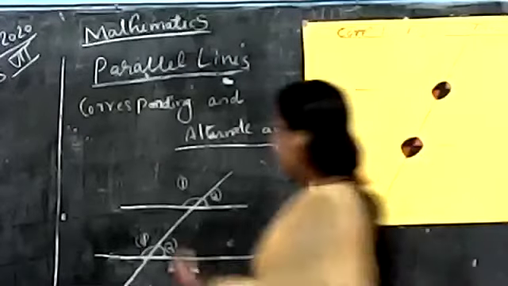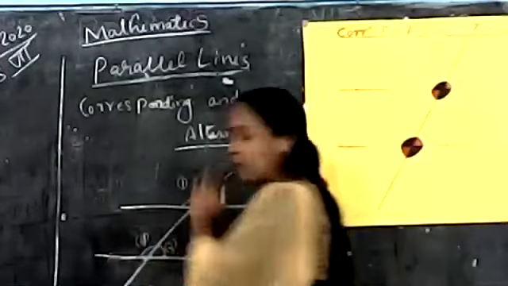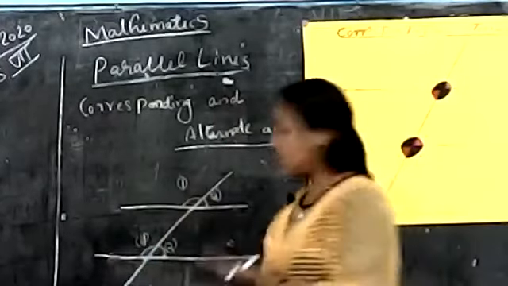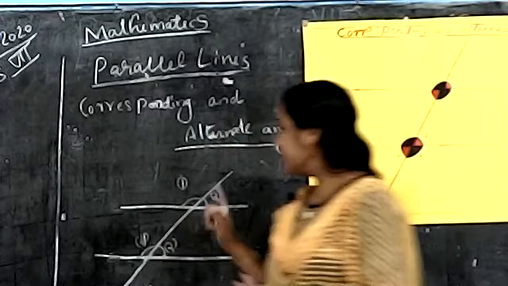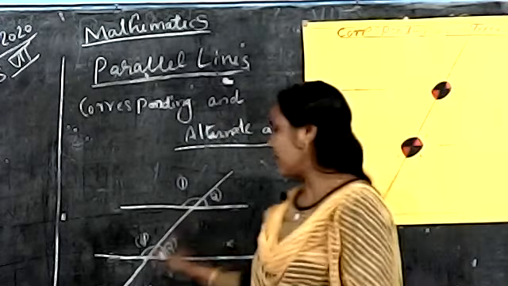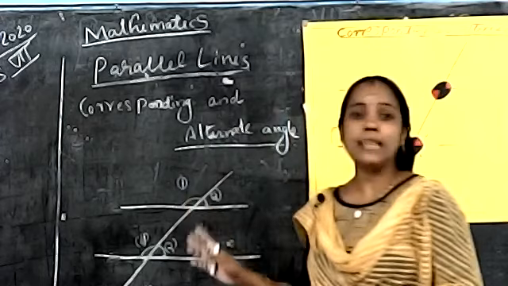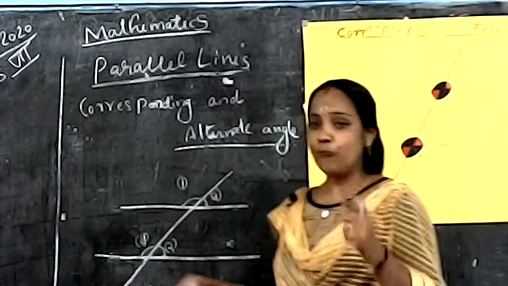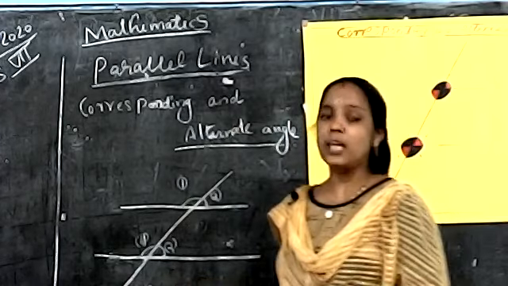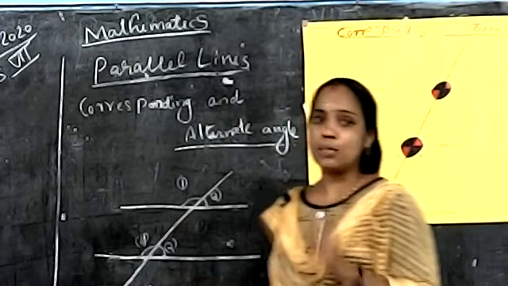Which side? The left side, same position, top of the line. The first line top and the second line top form the same angle in the same position. Angles formed in a similar position are called corresponding angles.